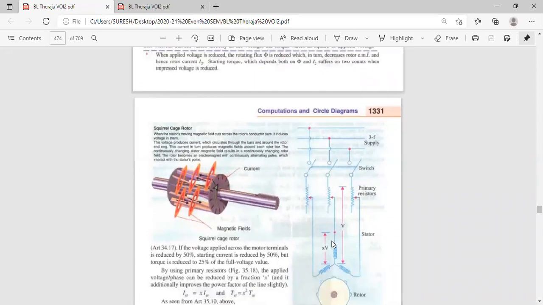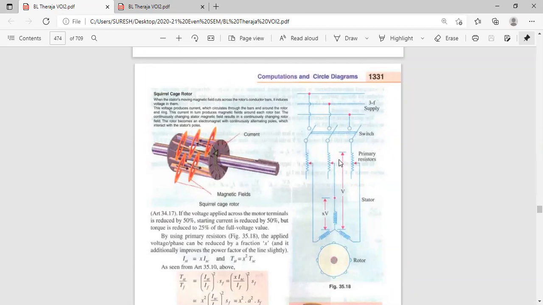Now let us assume that these 3 resistances are not there, and only the windings are connected to the 3-phase supply. Suppose we apply 400 volts here, then what is the voltage across these 3 windings? What is the line voltage in between any 2 windings? 400 volts. If these resistances are not there, the line voltage in between any 2 windings is 400. Suppose I connect the resistance in series with these windings, what happens to the voltage?